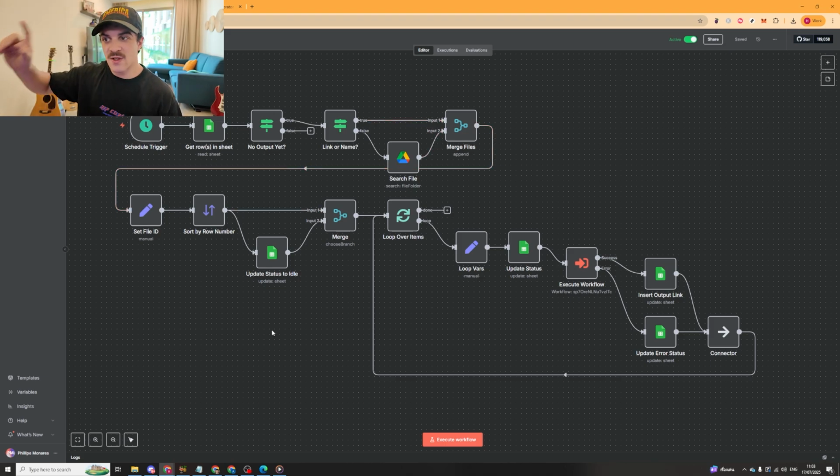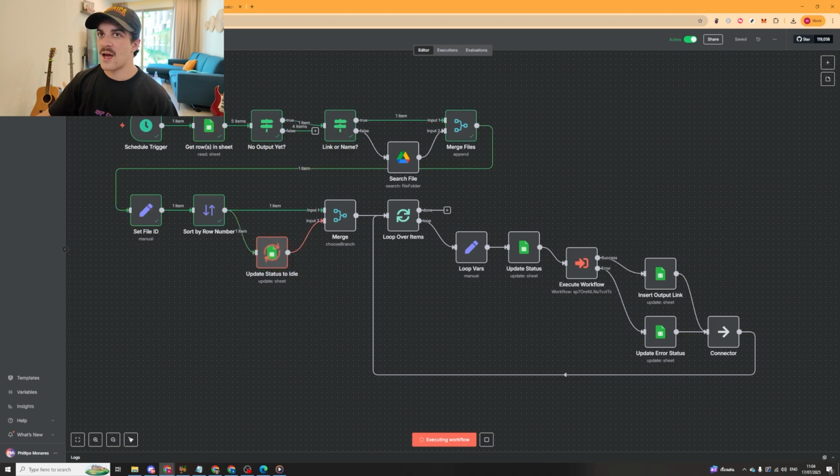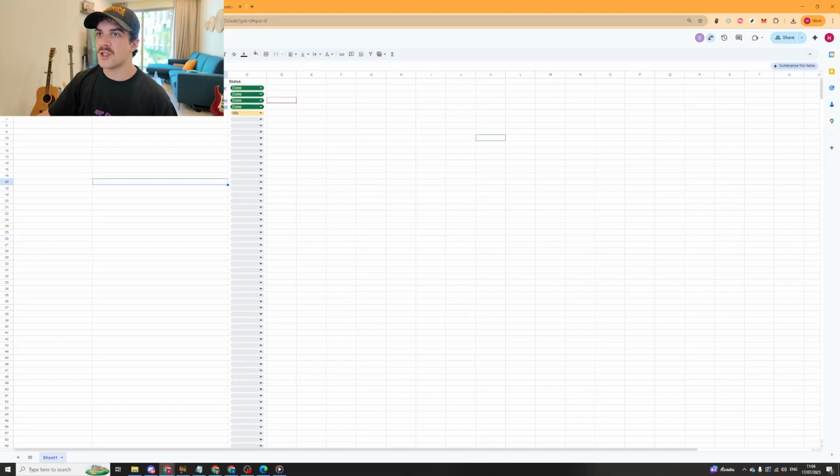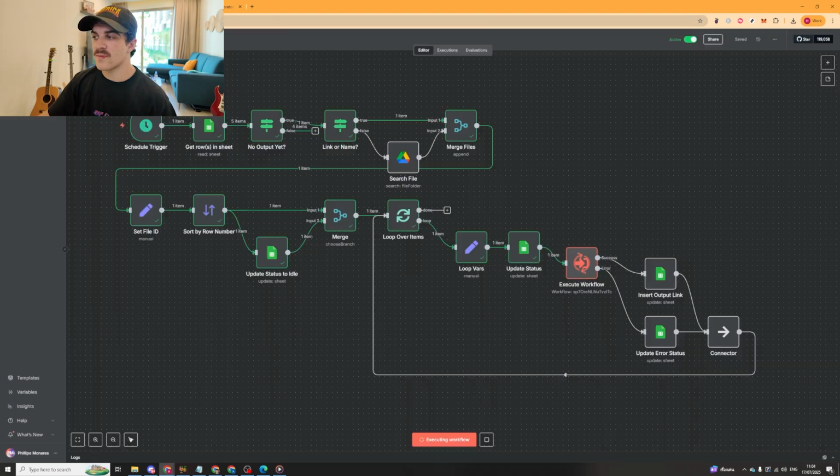And if they haven't been made into videos yet, it will go ahead and update the Google Sheet and send it to another prompt. So I'm just going to go ahead and execute the workflow. You can also do it manually like this, and you can see it's going to go ahead and check. And now it's updated this to idle, but it should soon update it to generating. There we go. And the workflow is going to generate now.